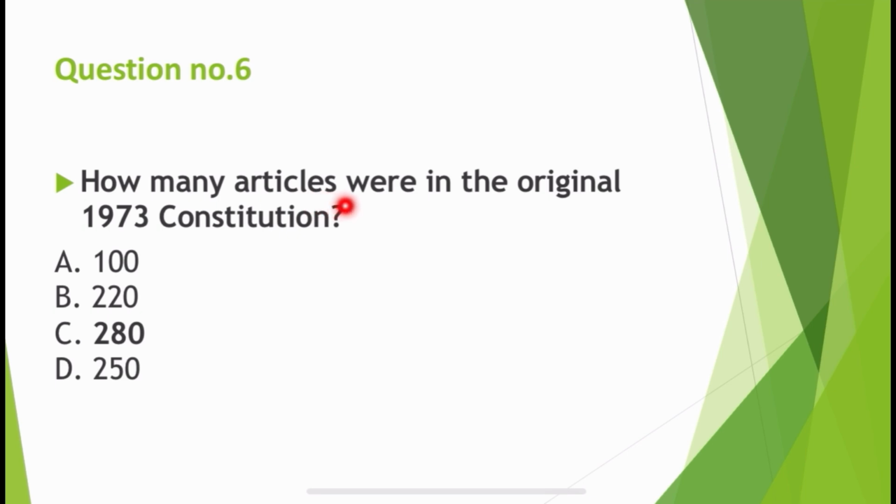How many articles were in the original 1973 constitution? Correct answer is 280. There are 280 articles in 1973 constitution.